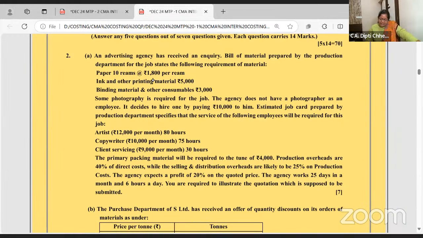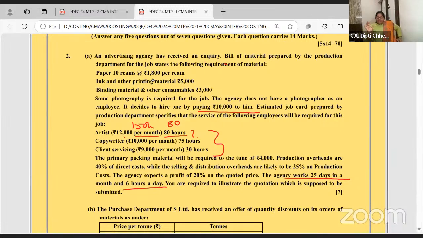An advertising agency has received an inquiry bill of material prepared by the production department. Paper, ink, binding material, some photography is required and they have hired a photographer. And now artists are paid 12,000 per month, but they are working 80 hours for this cost sheet. And last line they have given, agency work for 25 days in a month and 6 hours. So 25 days and each day 6 hours. So this 12,000 is for 150 hours. For 80 hours, how much? I hope you are getting.